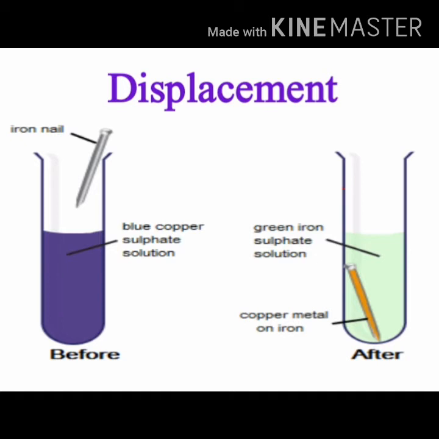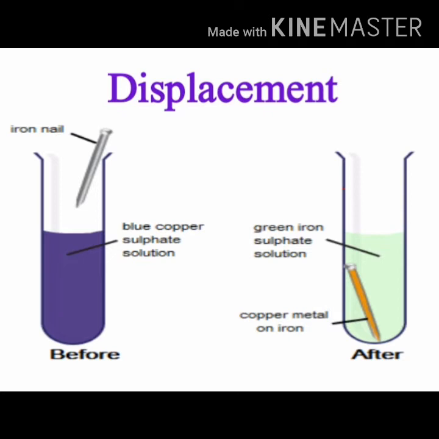Look at the diagram. In the diagram, two jars are given. In the first jar, first of all, we will add blue copper sulfate solution. Then we will put an iron nail into that solution. After some time, the iron will dissolve and displace the copper in the solution, and the color of the copper sulfate solution will change from blue to green.